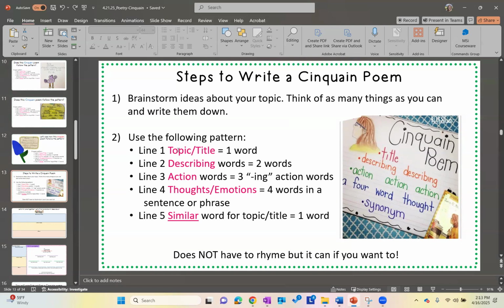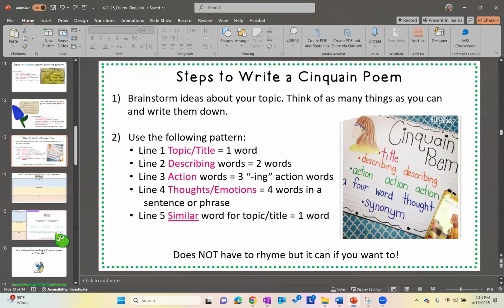Again, first line is the topic or title. Second line is describing words. Use 2 words. Third line is action words, -ing action words. Fourth line is thoughts or emotions. Those are 4 words in a sentence or phrase. Fifth line is a similar word to the title or topic that you picked. Again, it does not have to rhyme, but it can rhyme if you want it to.